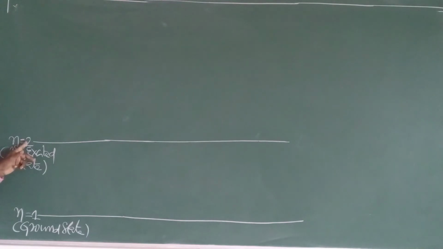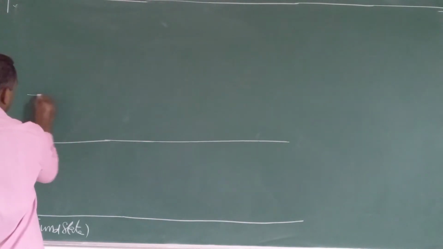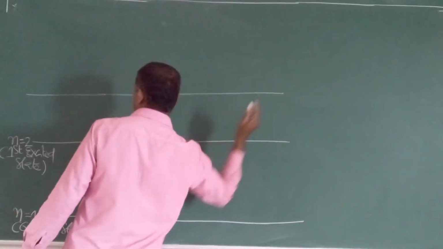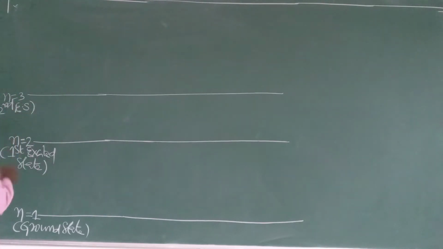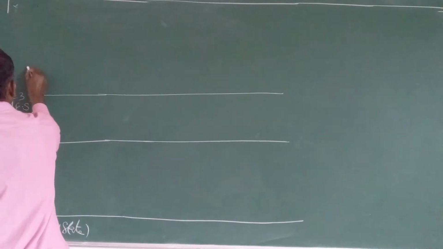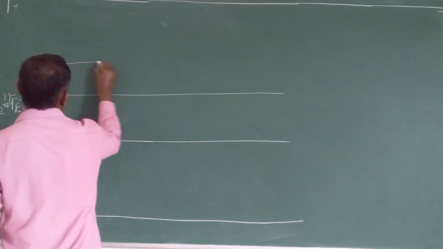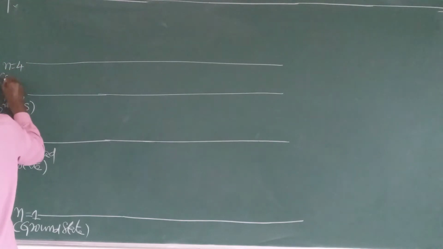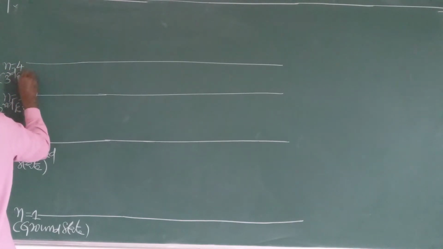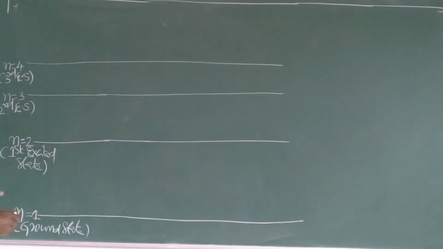This is the ground state, n is equal to 1. Here n is equal to 2, the first excited state. Next, n is equal to 3, also known as the second excited state. Like this, infinite orbits are there. Next, n is equal to 4, known as the third excited state.